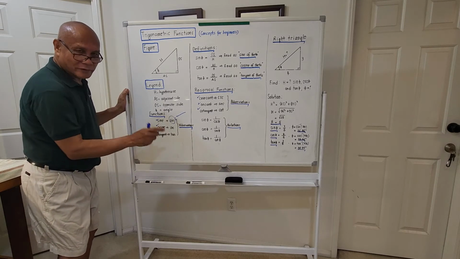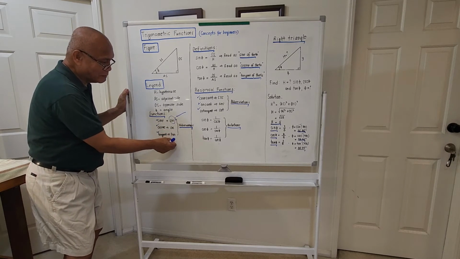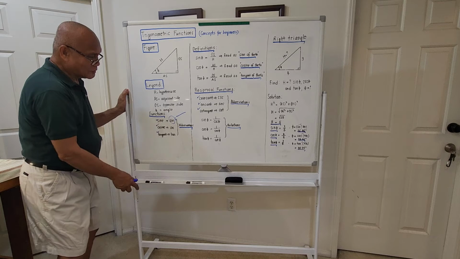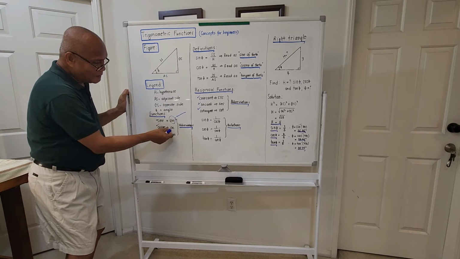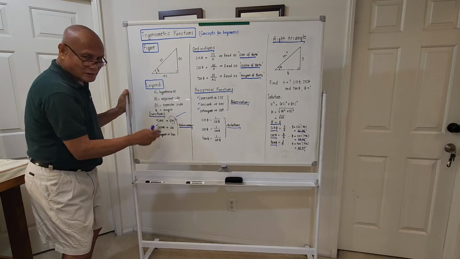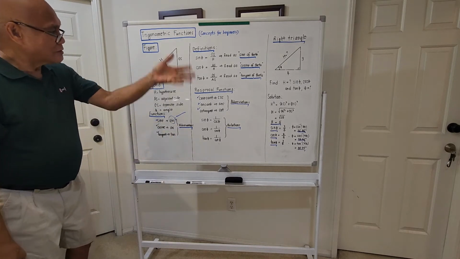For tangent, it is simply TAN. The abbreviation is TAN. So these are the abbreviations. For sine, it's simply SIN. For cosine, it will be COS. For tangent, it will be TAN. Okay, let's go with the next 3.